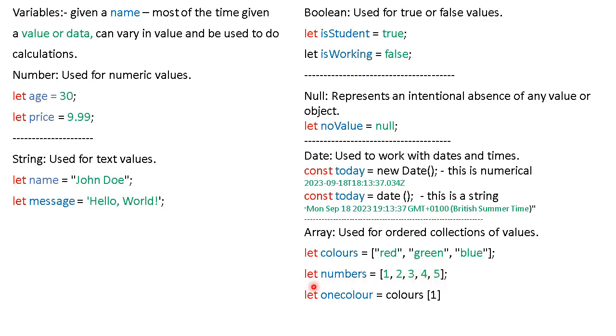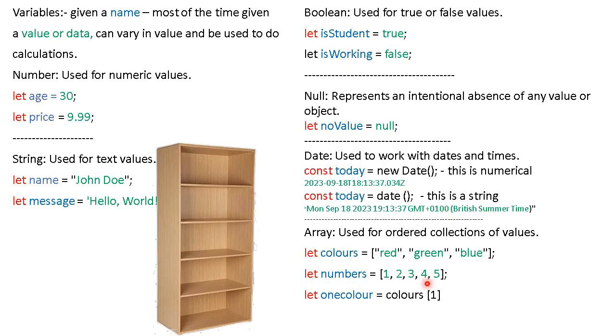So you can think of an array rather like a book cabinet, or any sort of cabinet that has shelves, and you'd have a different item on each shelf. And of course you can manipulate that item, you can take it out or put something in that shelf. So that's what an array is like.